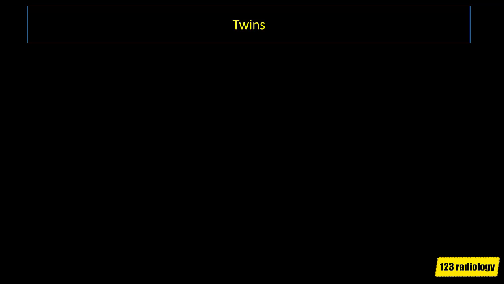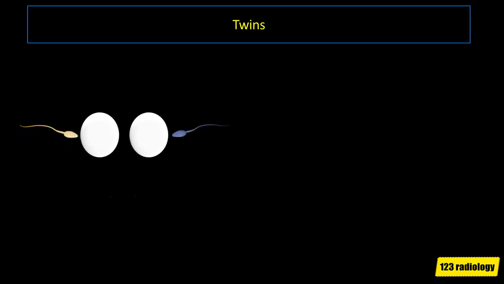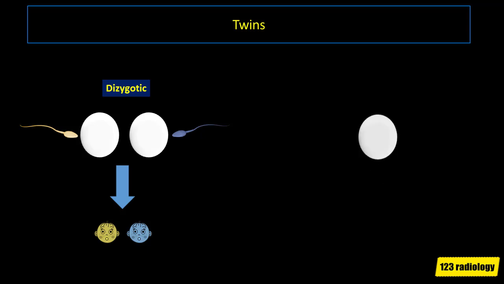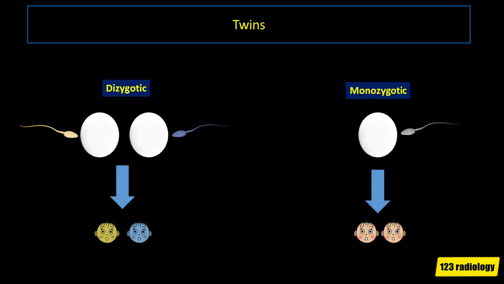There are two different kinds of twins. You can have fertilization of two ova by two different sperms, resulting in dizygotic twins, two genetically different embryos called fraternal twins. In the other kind of twins, we have fertilization of a single ovum by a single sperm resulting in a zygote. This zygote divides into two genetically identical embryos called monozygotic twins.